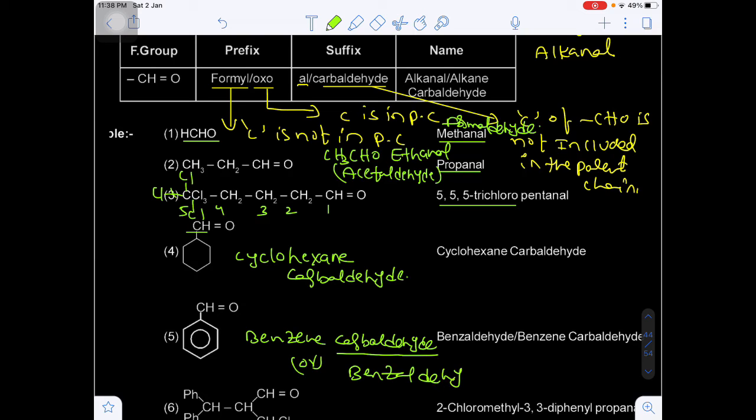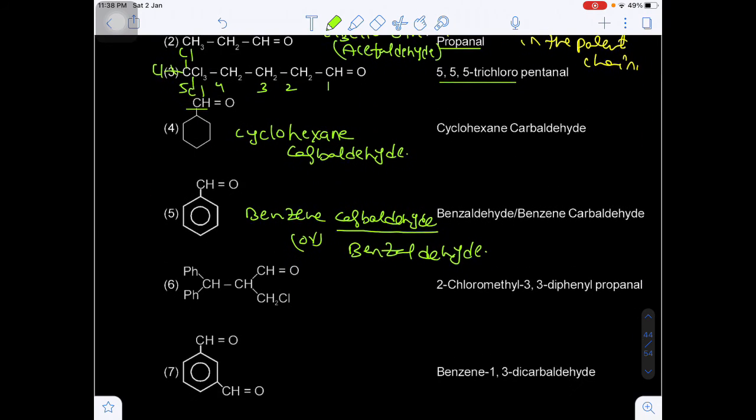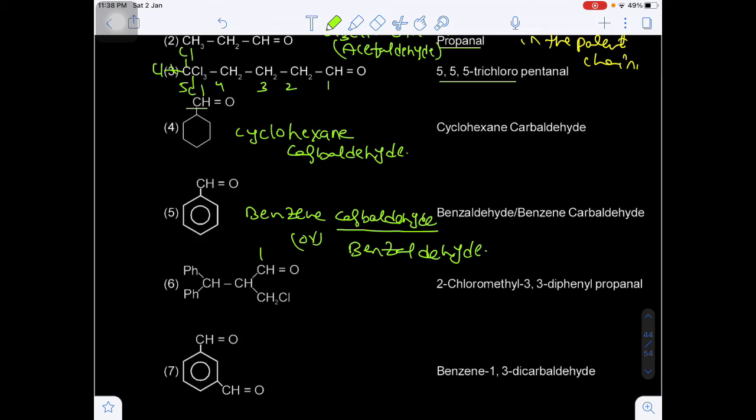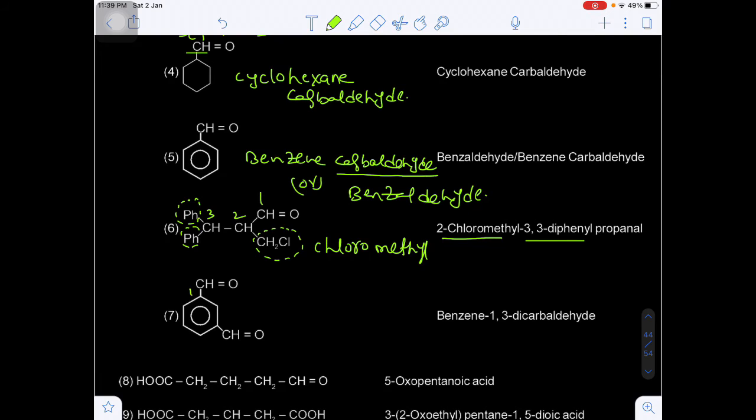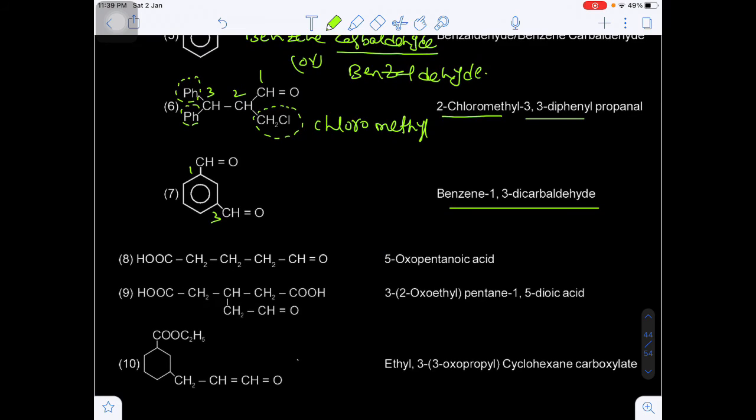What is this? This will be benzaldehyde. Okay. Now here the principal functional group will be the aldehyde. First carbon is there, second carbon and third carbon is there. On the third carbon 2 phenyl groups are there. And what about this one? This is the chloromethyl. It is a substituent. So 2-chloromethyl, 3,3-diphenylpropanol. Okay. Benzene, this is the first carbon, third carbon, 1,3-dicarbaldehyde.